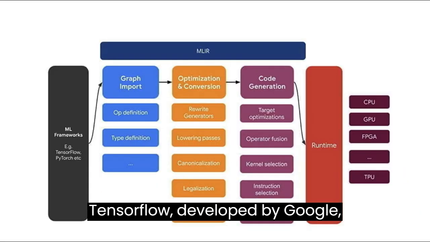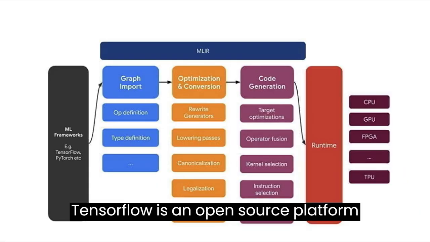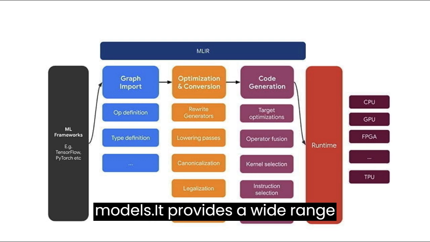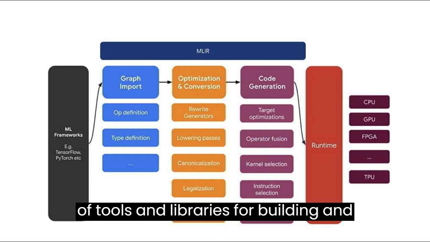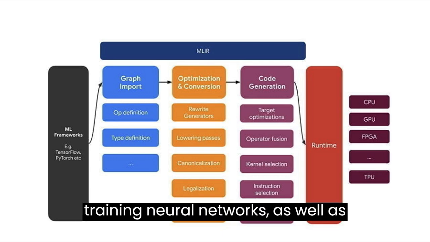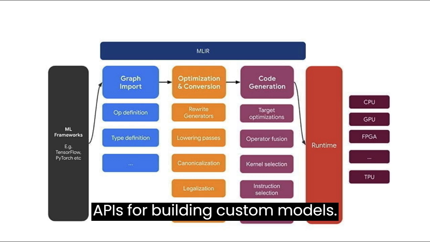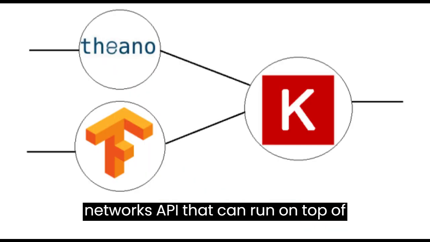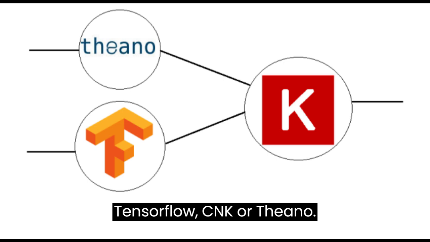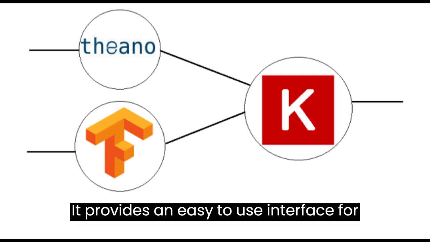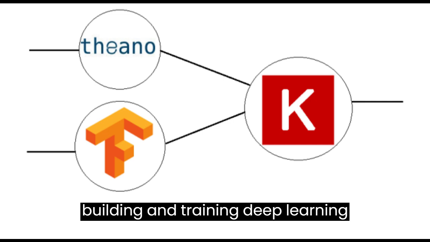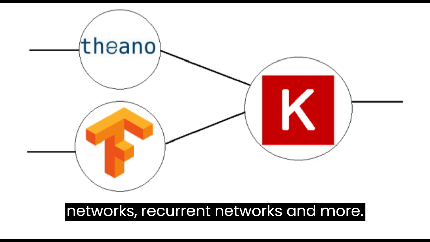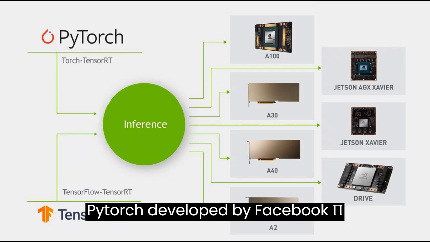TensorFlow, developed by Google. TensorFlow is an open-source platform for building and deploying machine learning models, including deep learning models. It provides a wide range of tools and libraries for building and training neural networks, as well as APIs for building custom models. Keras is a high-level neural networks API that can run on top of TensorFlow, CNTK, or Theano. It provides an easy-to-use interface for building and training deep learning models, with support for convolutional networks, recurrent networks, and more.